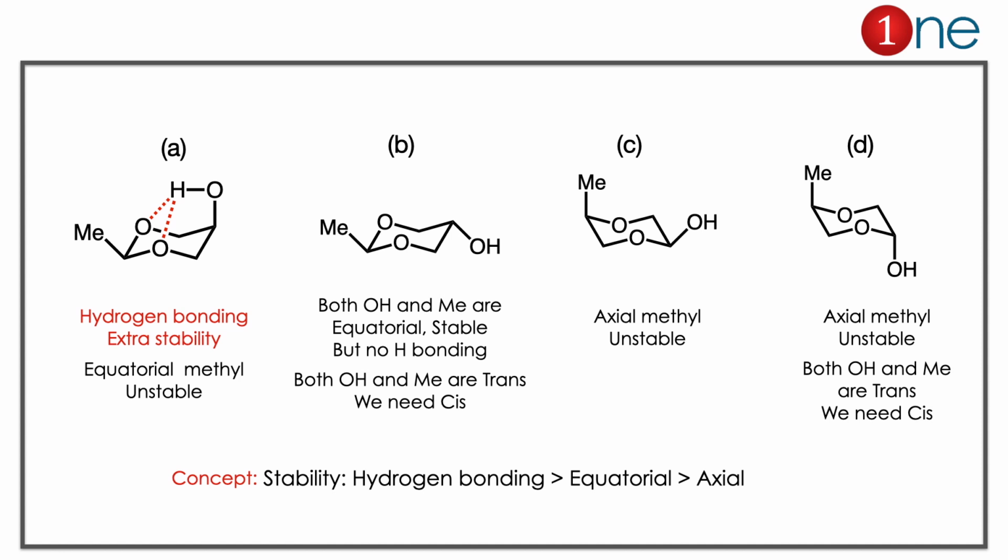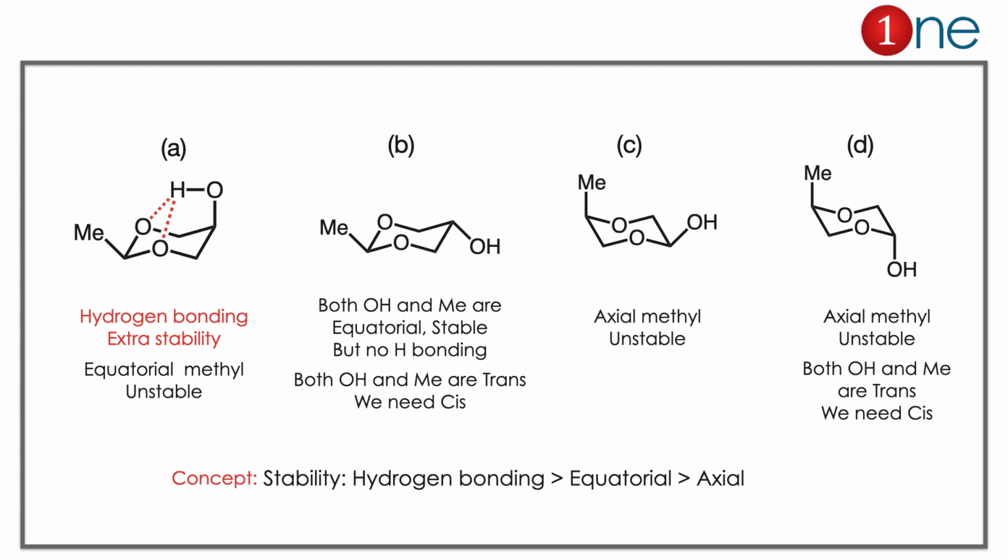Normally, the concept you have to learn here is that hydrogen bonding is more stabilizing, and equatorial position is more stable than axial. So let us analyze the possibilities. Let us start from B, because A is our answer. Here B and D you can easily eliminate, because in B, Me and OH are trans to each other. In D also, Me and OH are trans to each other. So we need the cis form, so it is not possible. So it is not our answer.